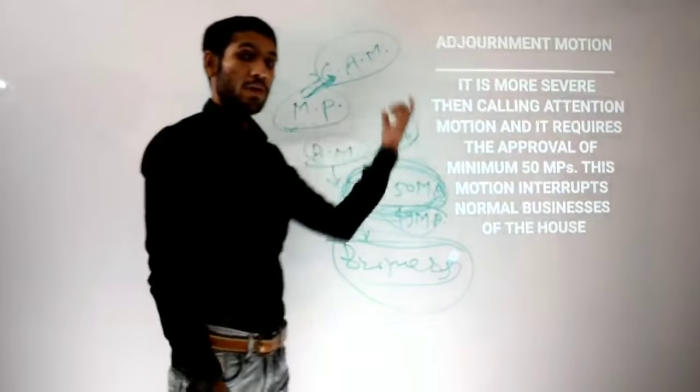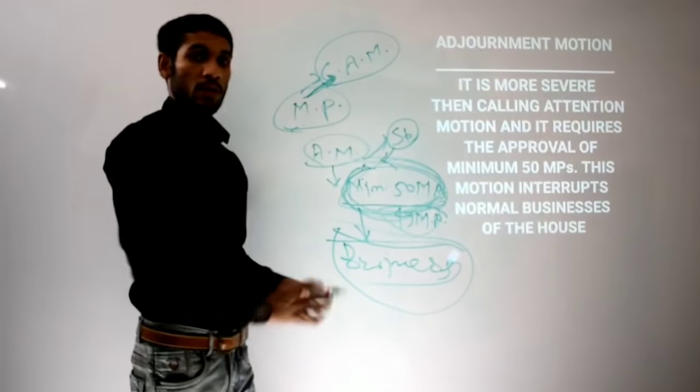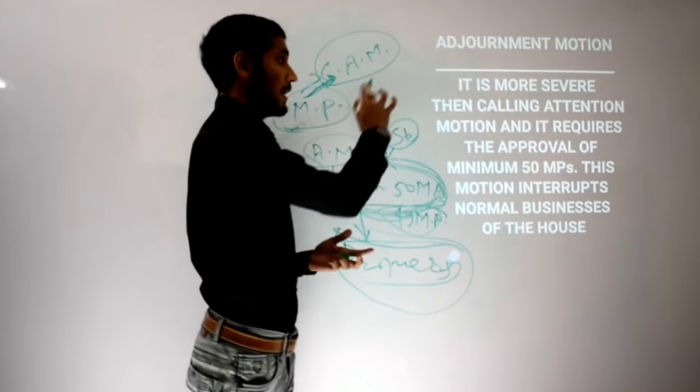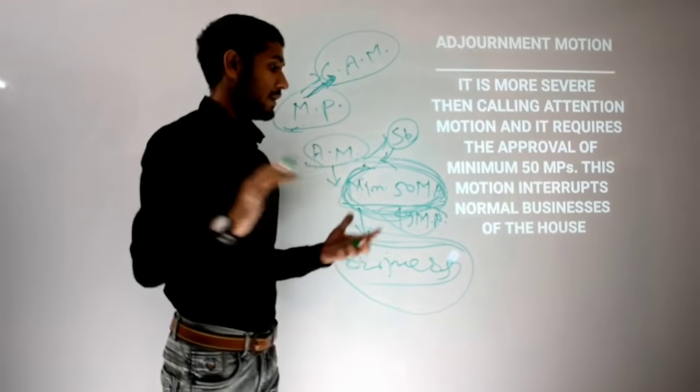See how important this motion is. One of the most important motions is the adjournment motion.